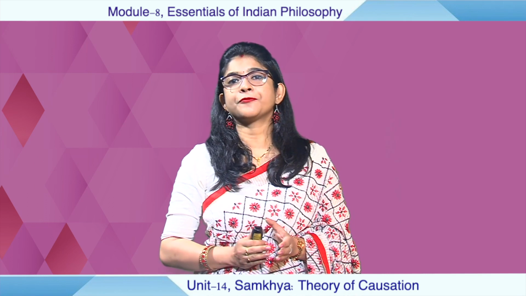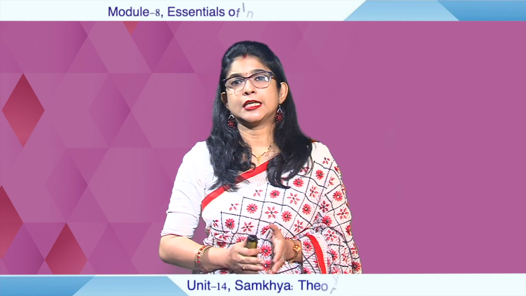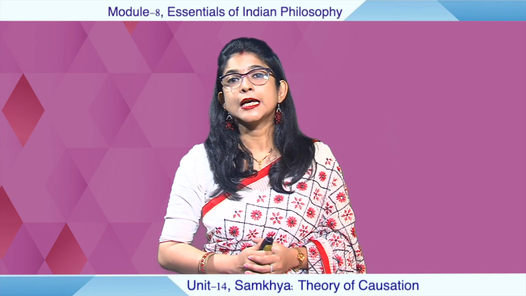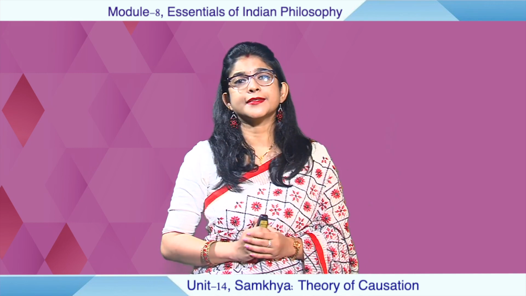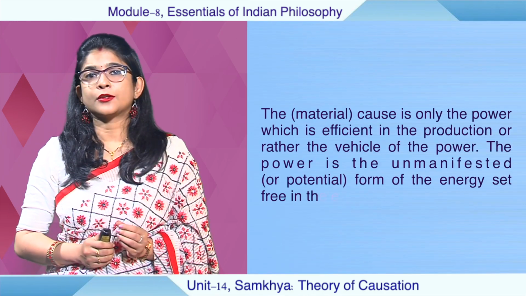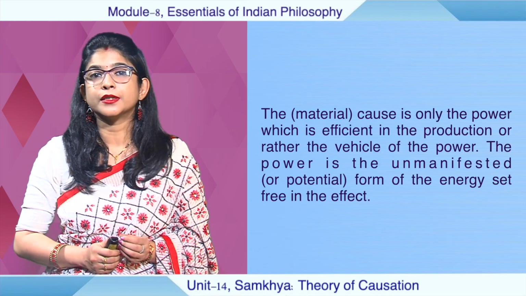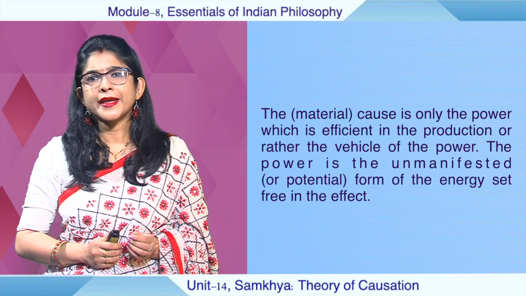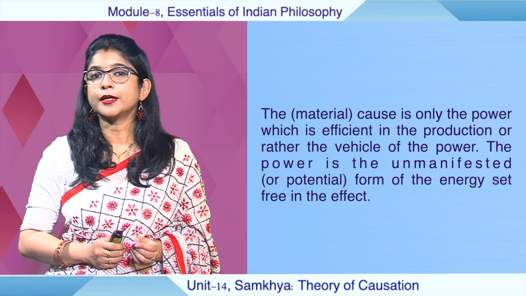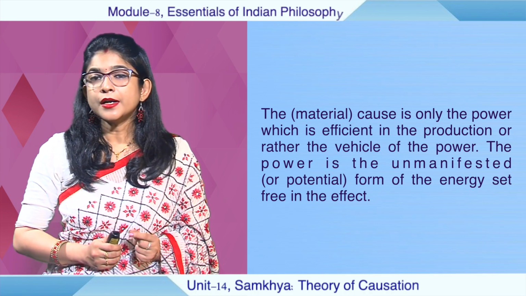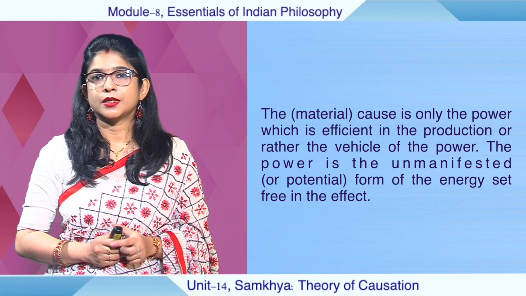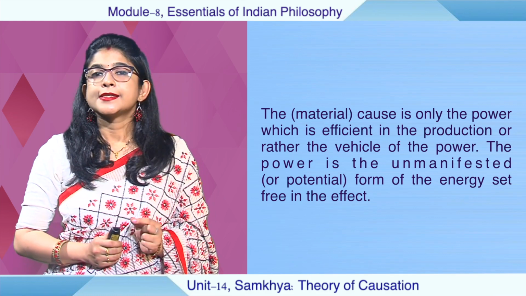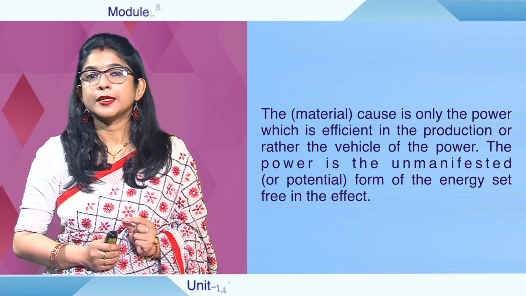Okay, the amount of effect which exists in the amount of cause is the potential form of the effect. Okay, next, the material, that is the cause, is only the power which is efficient in the production, or rather the vehicle of the power. The power is the unmanifested or potential form of the energy set free in the effect.